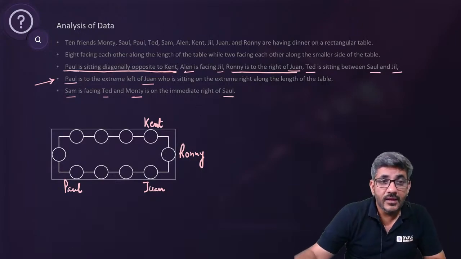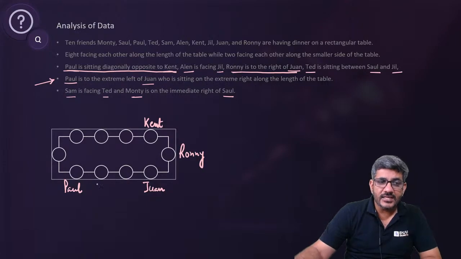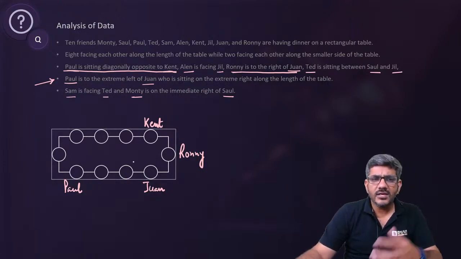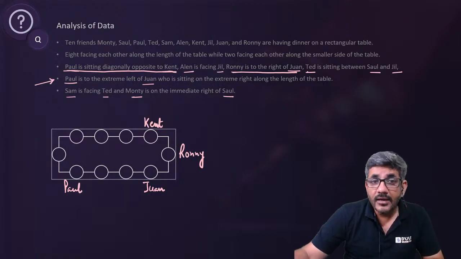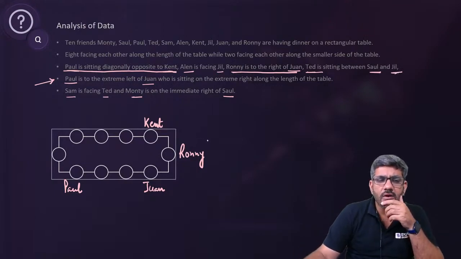What next? Ellen is facing Jill. If Ellen is facing Jill, either they are at these two positions or they are at these two positions, right? But currently we can't say. Move ahead. Ted is sitting between Saul and Jill.